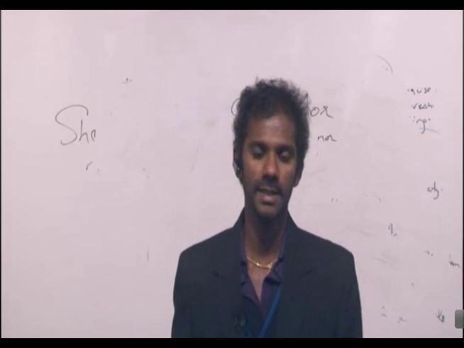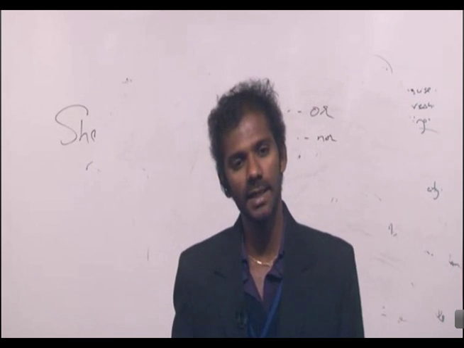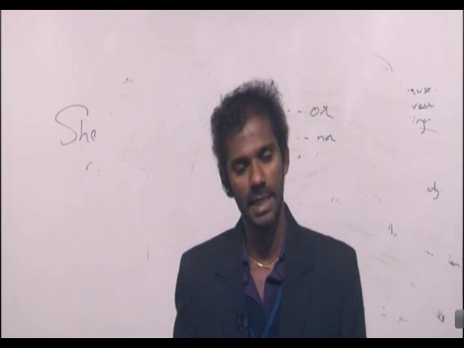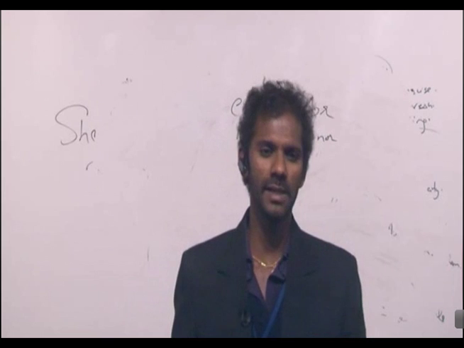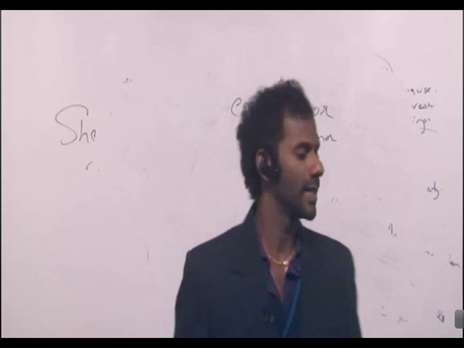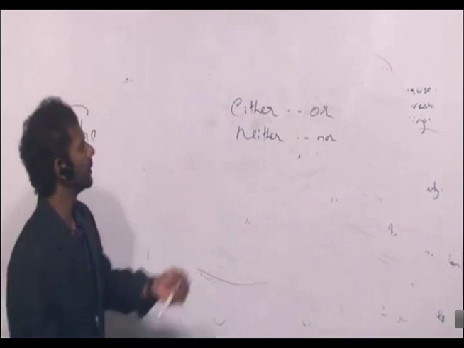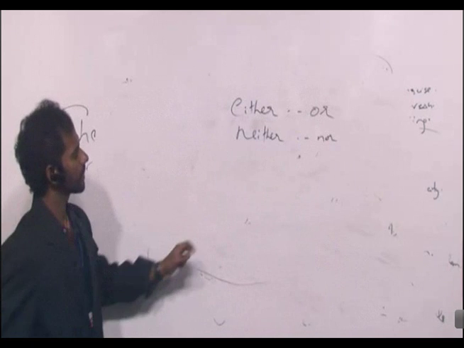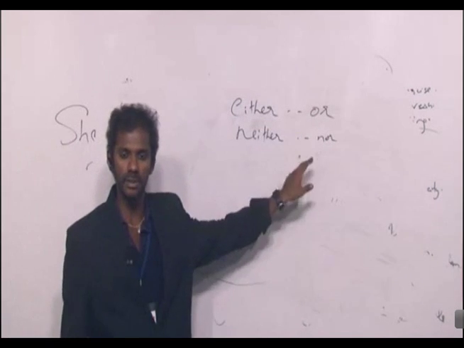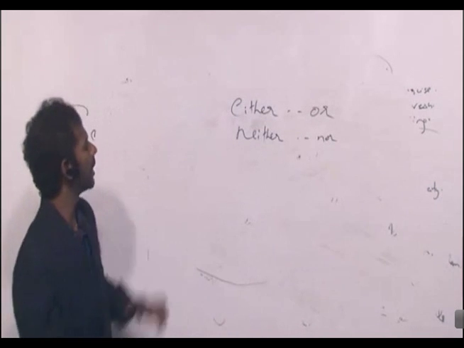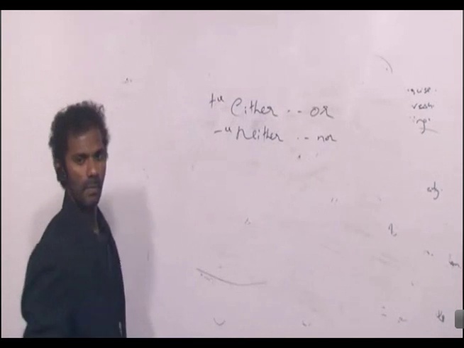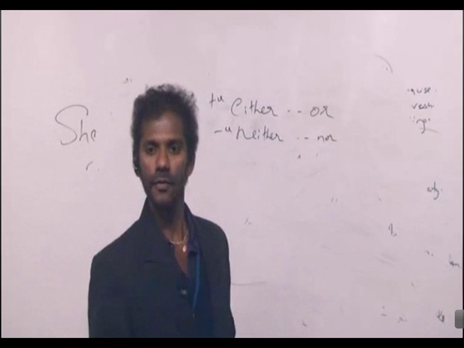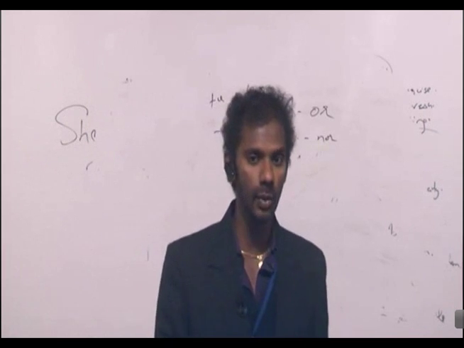Similarly for neither. Anyways, it doesn't matter to us because pronunciation is not the end gate. Forget about it. You know that either will be followed by or, neither will be followed by nor. The only thing is either or is positive, neither nor is negative. It's a different rule.